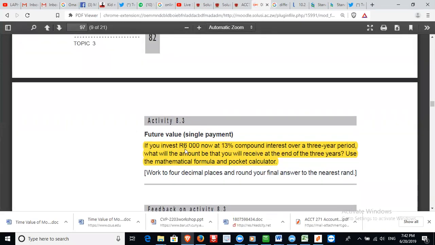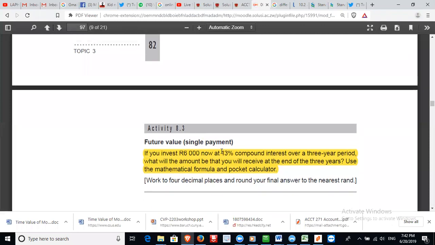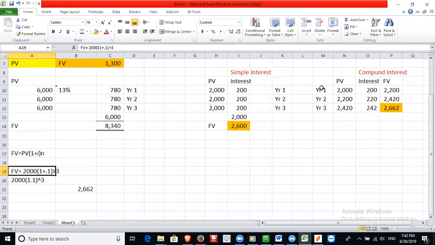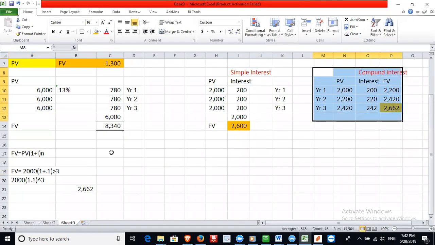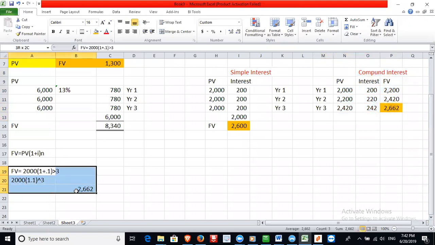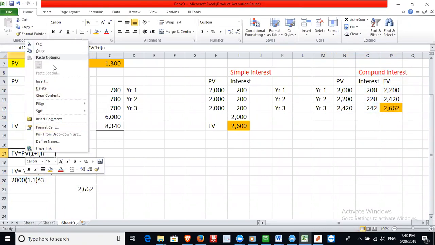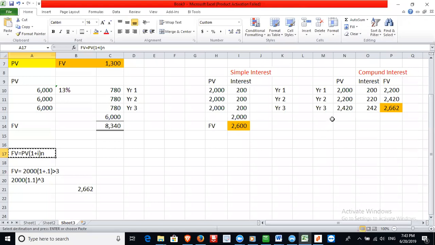If you invest 6,000 now at 13% compound interest, I'll ask you to do it using this method and also this formula. This formula is for calculating compound interest, right together.